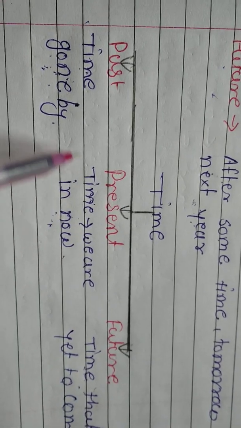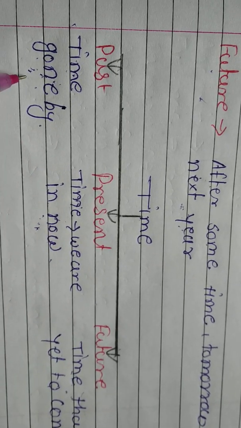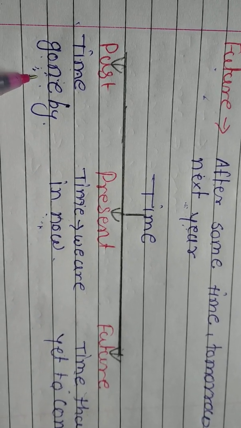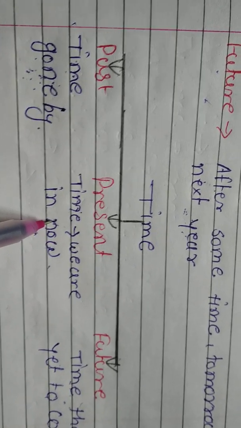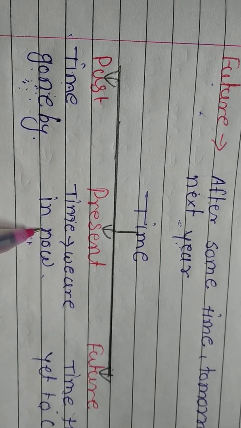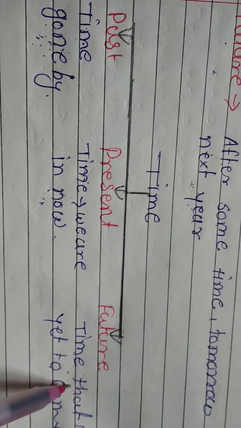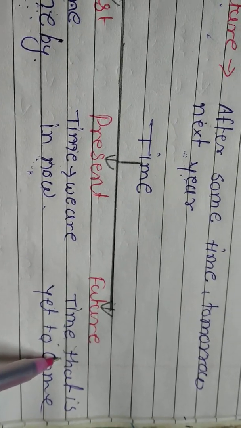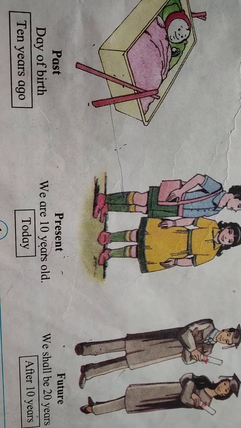So you get how past, present and future time are shown. When you were in 4th standard, that time has already gone by. You are now in 5th standard, it is your present. And when you are promoted to 6th standard, that time has not yet come, so that is your future.